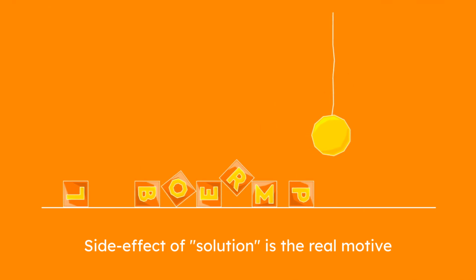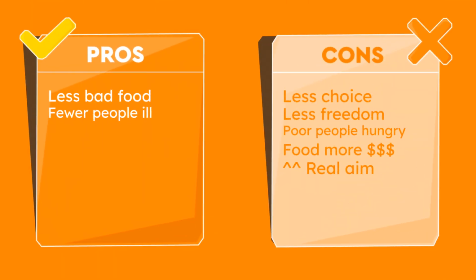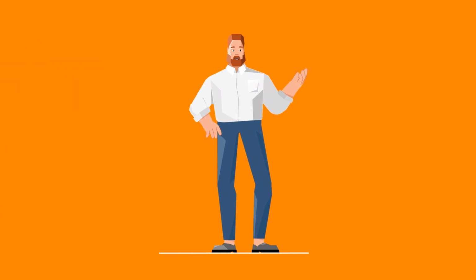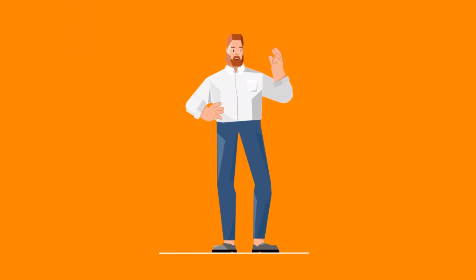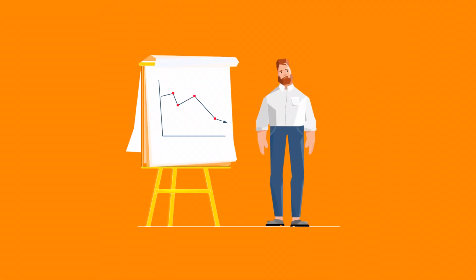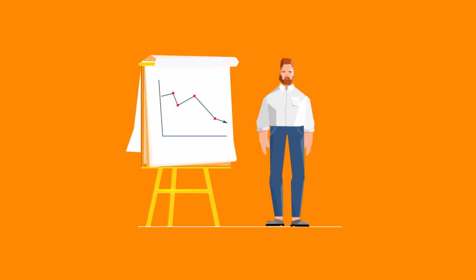The hijacked solution is something that claims to be a solution to a real problem, but has actually been imposed because the people imposing it want to exploit what looks like a side effect. In reality, it's not a side effect at all. It's actually the main reason for imposing the measure in the first place. But it's disguised as a side effect to deceive people into not opposing it. With a hijacked problem, the people imposing the measure don't care if the world is a better place overall with the so-called solution in place, or whether the world could be a much better place with a less coercive or intrusive solution. It will only be good luck if the hijacked solution is actually the best way of dealing with the problem, and usually it isn't.